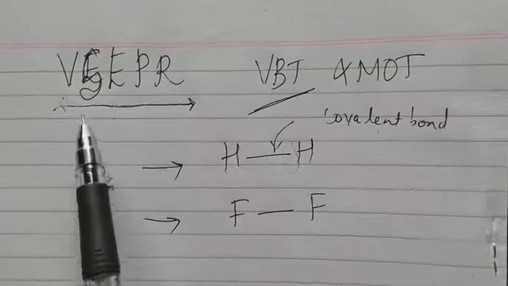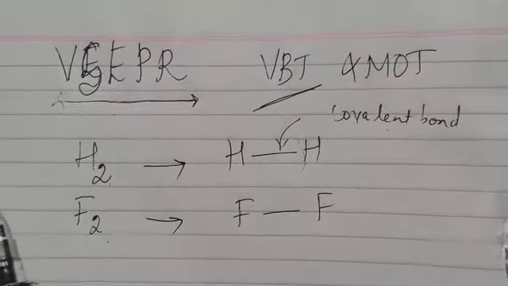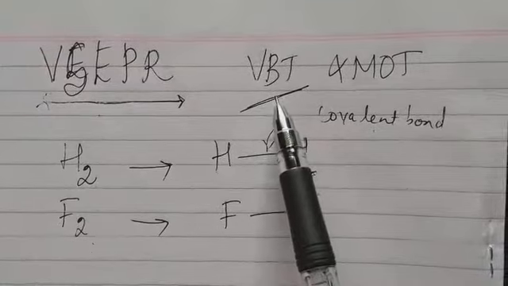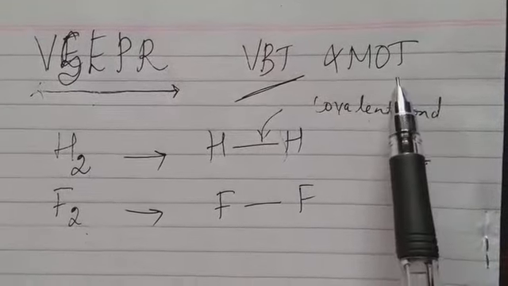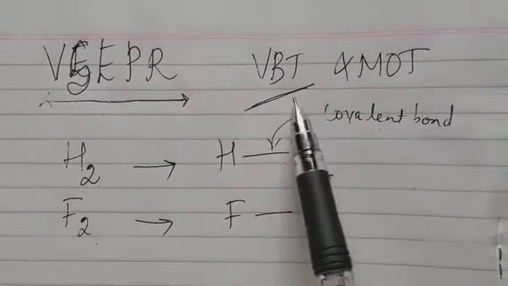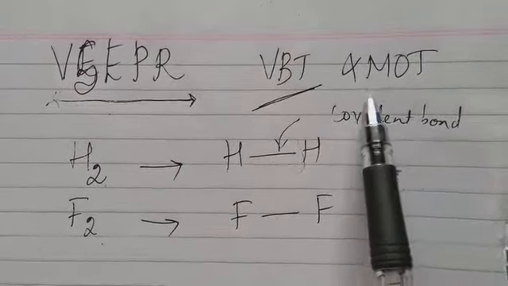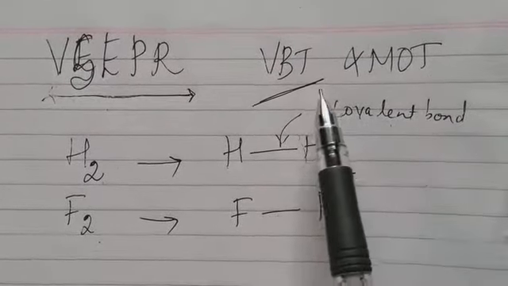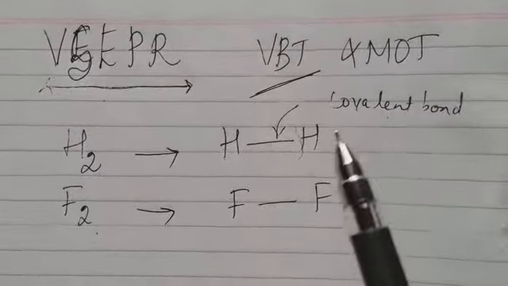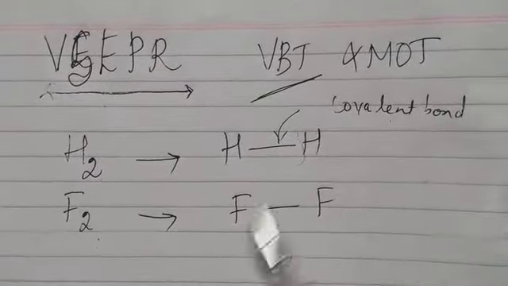In the previous class, I had explained about VSEPR theory. So, we shall be looking into VBT and MOT. VBT stands for valence bond theory and MOT stands for molecular orbital theory. Now, why should we learn VBT and MOT? I shall give you the reason.